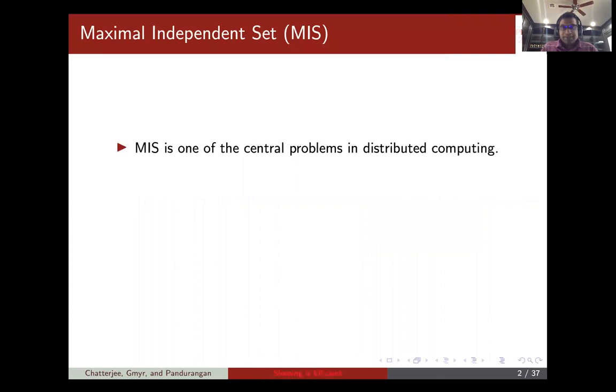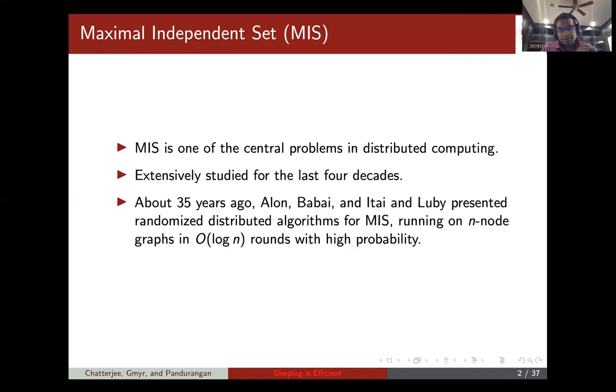So MIS is, of course, one of the fundamental problems in distributed computing. It has been extensively studied for the last 4 decades. It started about 35 years ago with the celebrated results of Alon, Babai, Itai and Luby, who presented randomized distributed algorithms for MIS that ran in O(log n) rounds with high probability on n-node networks.